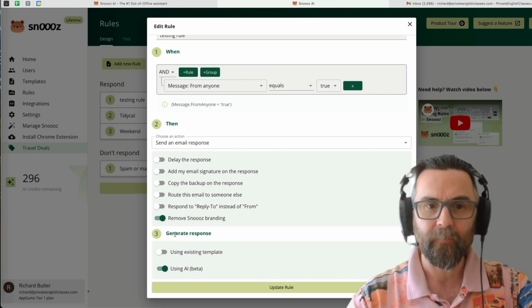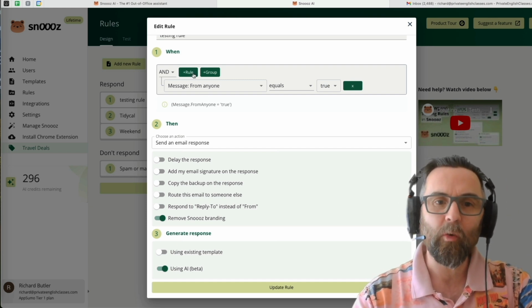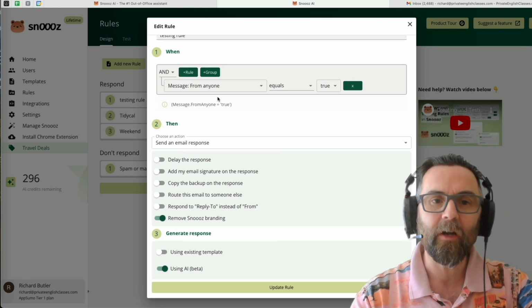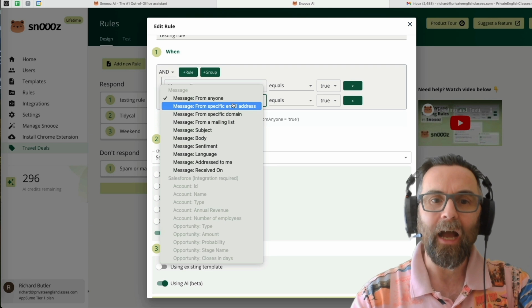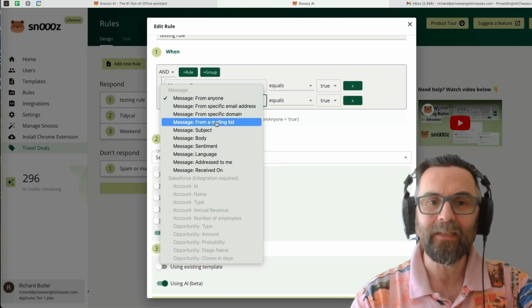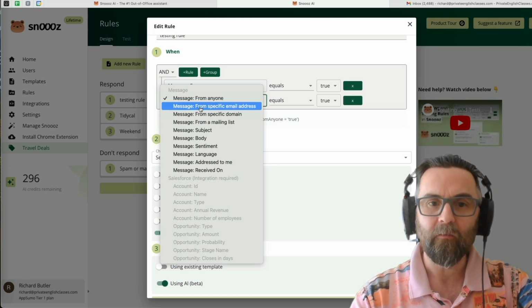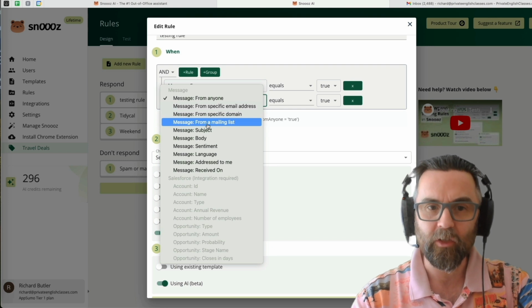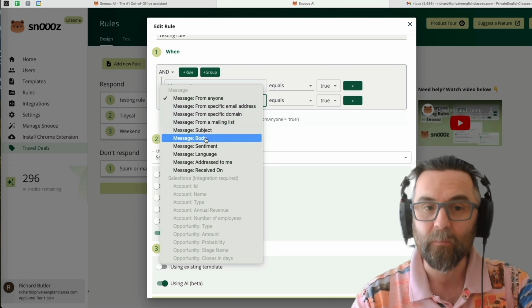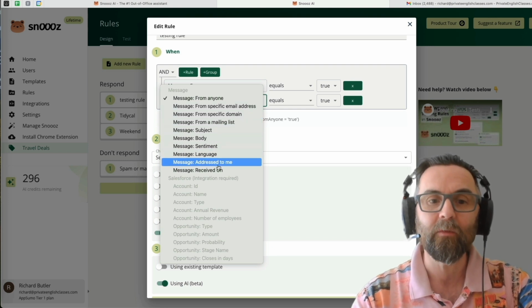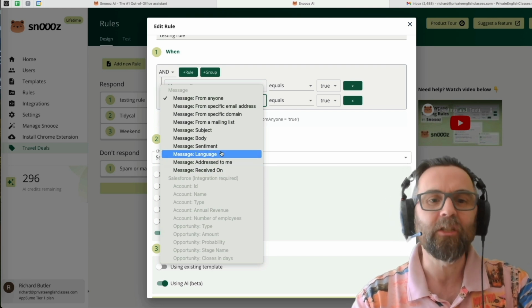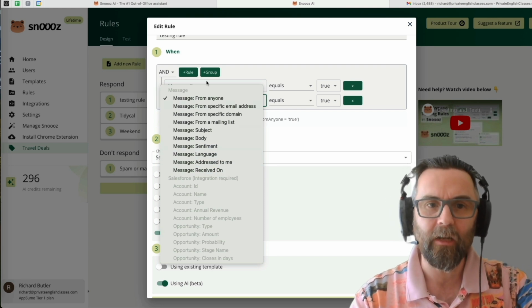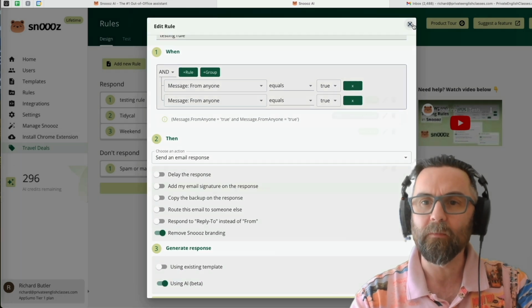informal, etc. Now you can continue to add rules here, but be very careful, because I can say and, or, I can say plus, and then what I can do is I can say it's from anyone, from a specific email address, a specific domain, from a mailing list. It has a subject in it, a body, a sentiment, a language, addressed to me, received on. So there's a lot of options that you can actually have here. And let me show you one of the rules. Let me just discard that.